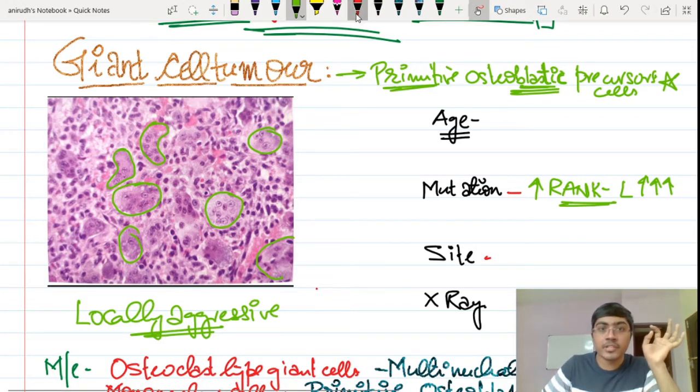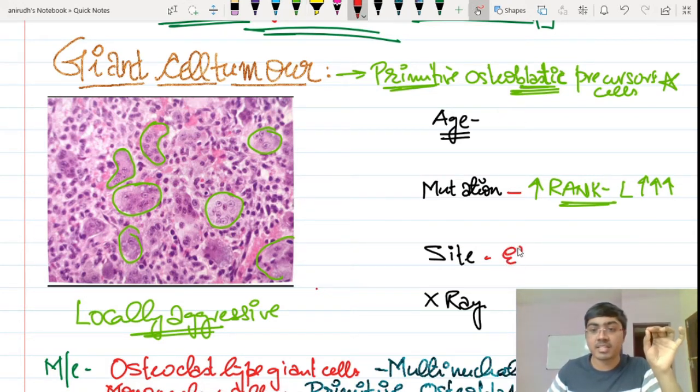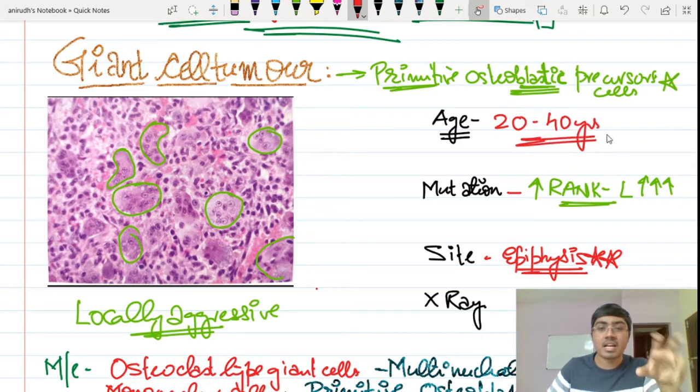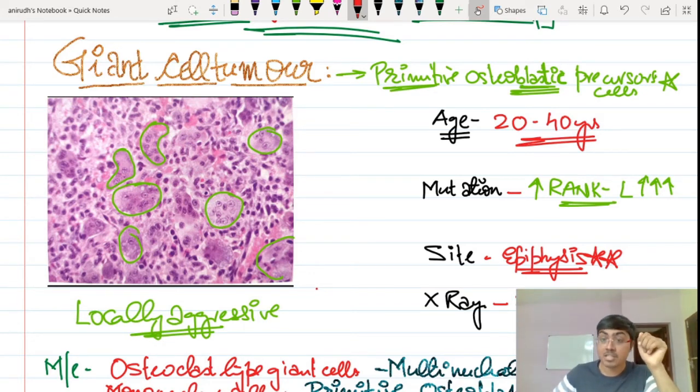Note, this is the only tumor among the tumors which we are supposed to learn for the pathology exam which is present in the epiphysis, which will be asked in your practical test. This is the only tumor which is present in the epiphysis. Fine, the age is 20 to 40 years, younger adults, I mean middle age. And the X-ray finding is soap bubble appearance.